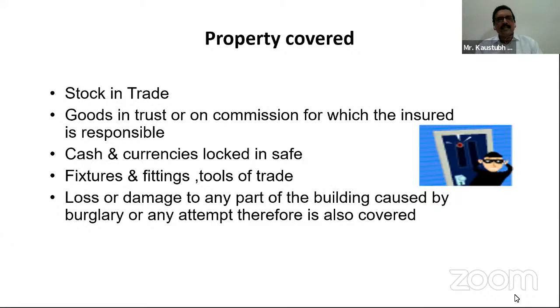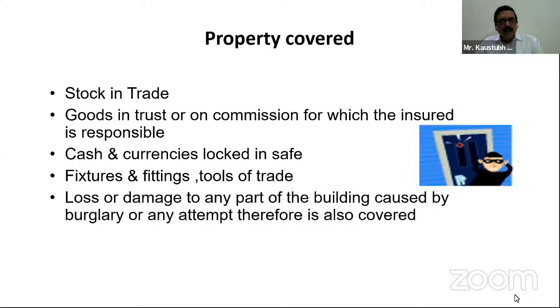That means whenever there is any job work, the business person is holding goods which are not his own, but are kept for doing some job work. So these goods which are held in trust, on commission or for job work are also covered under the property, that is, in the stock. The cash and currencies logged in safe: cash and currencies in a burglary policy can be covered provided those are logged in safe.